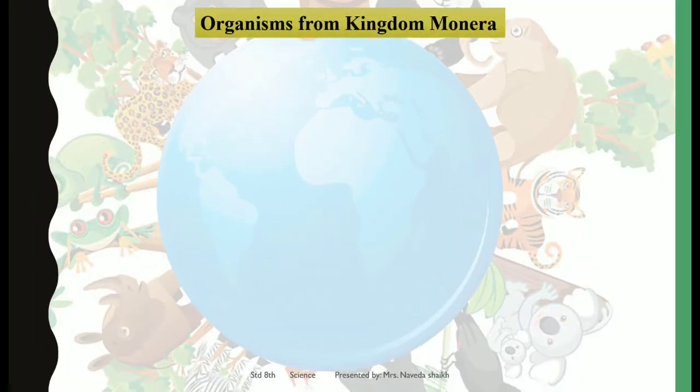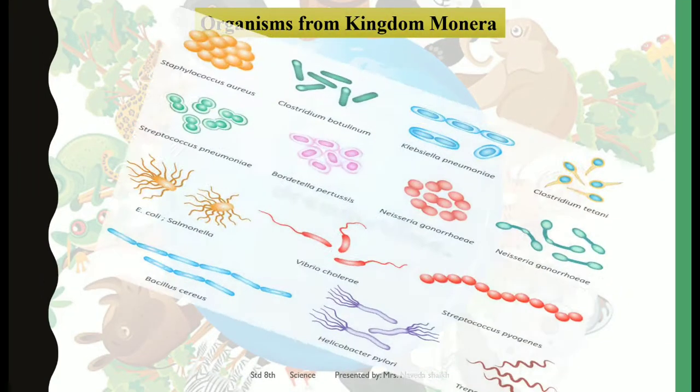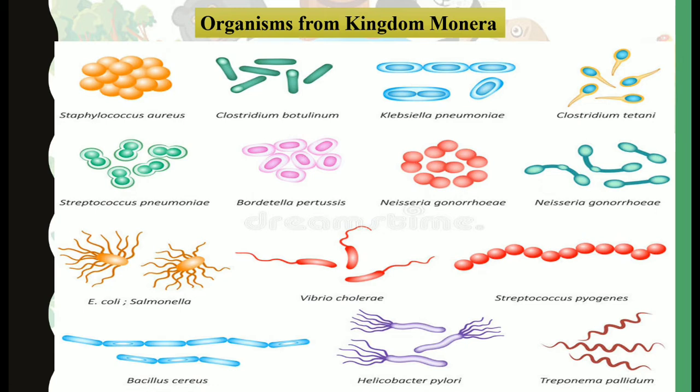Organisms from kingdom Monera include Staphylococcus and Pneumococcus. These are a few examples of bacteria and organisms which fall under kingdom Monera. Some of them are useful and some of them are harmful because they can cause diseases as well. So these are a few of them in front of you.